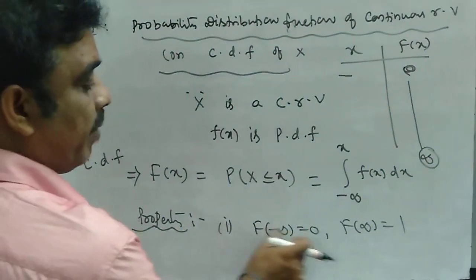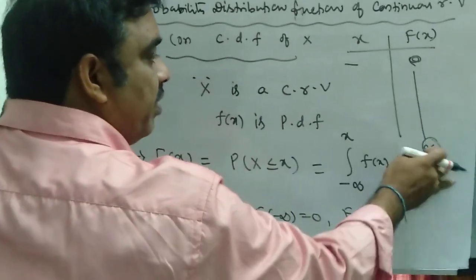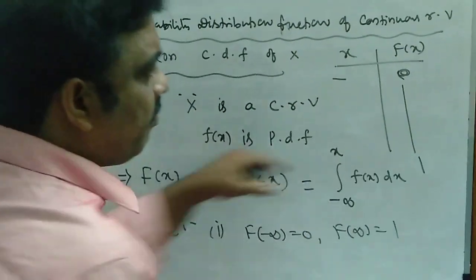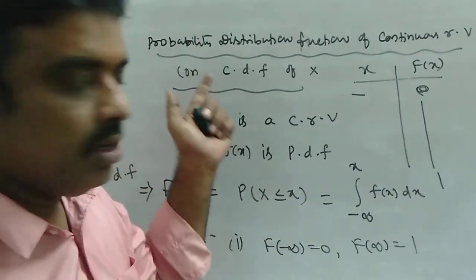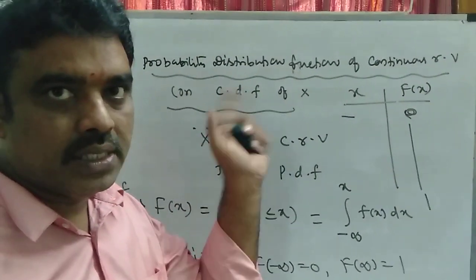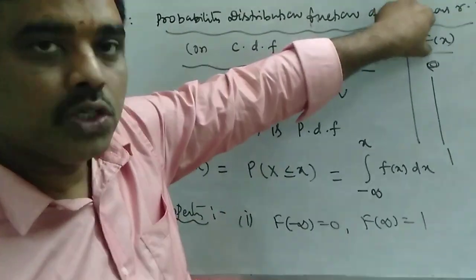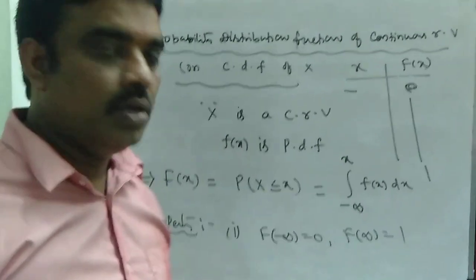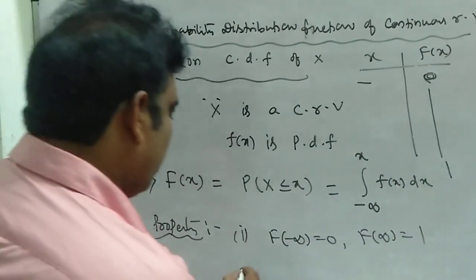That means F of minus infinity is 0 and the upper value F of infinity is equal to 1. The sum of all probabilities is equal to 1, we know that. Here we already wrote it in the probability density function of the continuous random variable. The sum of all probabilities is equal to 1 and the leftmost value is equal to 0. This is one property: F of minus infinity is 0, F of infinity is equal to 1.